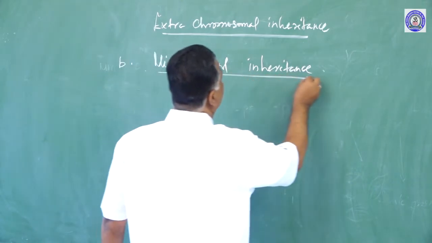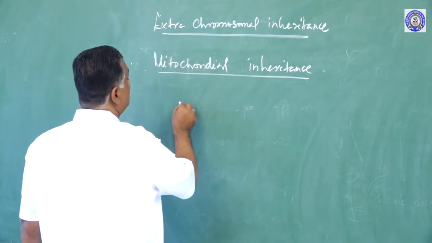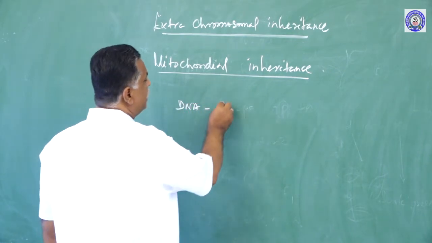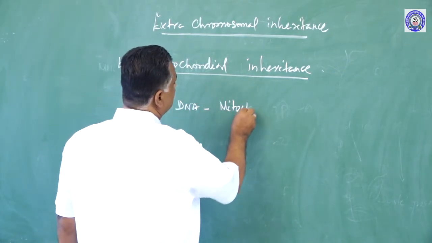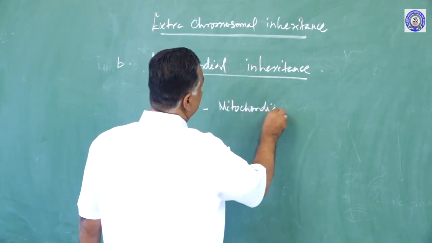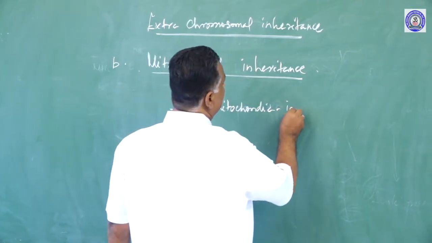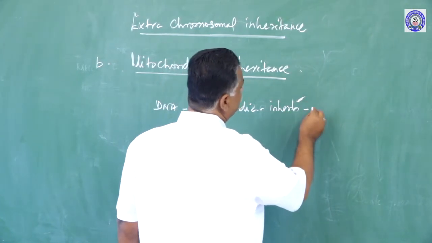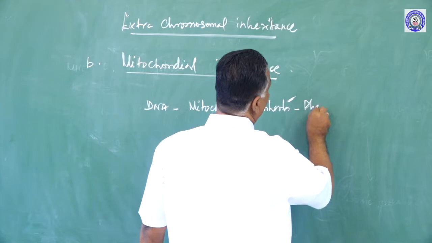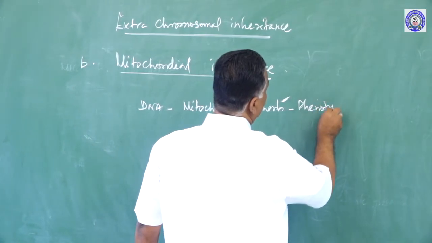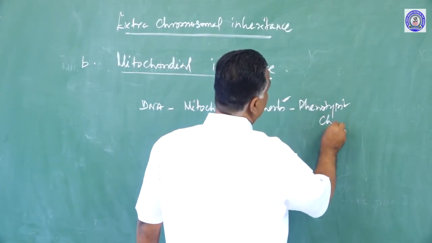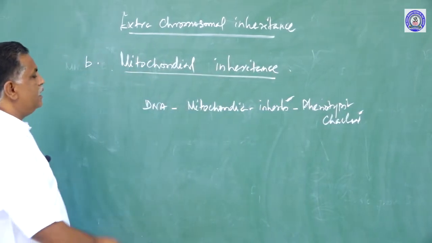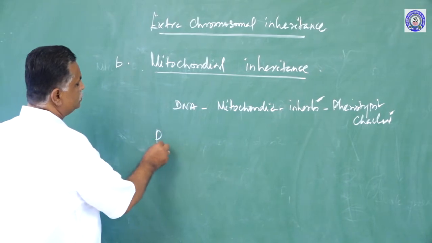Now, mitochondrial inheritance, which means the DNA or genes present in the mitochondria, inherit certain characters, or control certain phenotypic characters. This is very clearly studied in pearl millet.